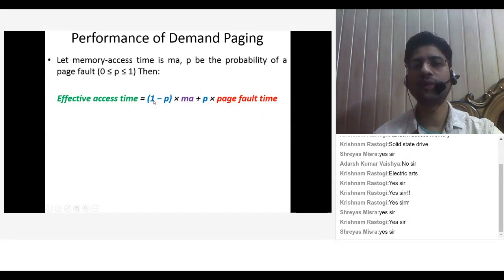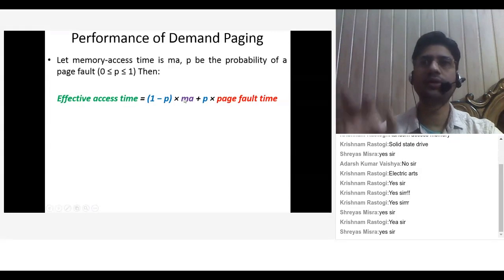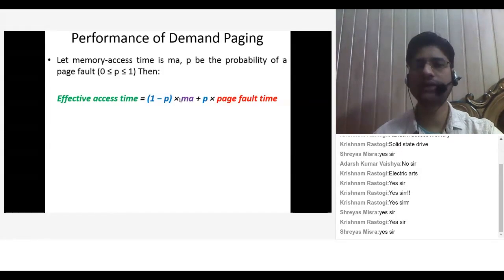So if you are getting the page into your main memory, you have to multiply it with the memory access time, that is how much time it will take to search your main memory where that particular page is residing. So (1 minus p) into memory access time plus, if there is an invalid bit, that means the page does not exist in the main memory, so we are getting a page fault.